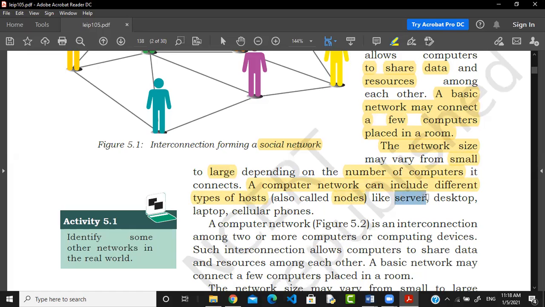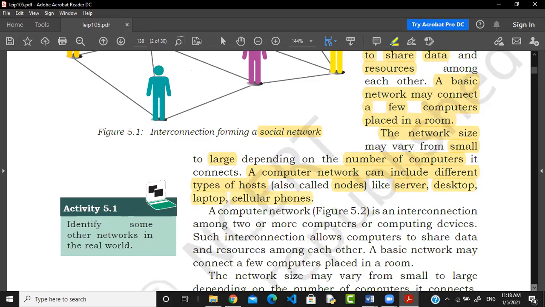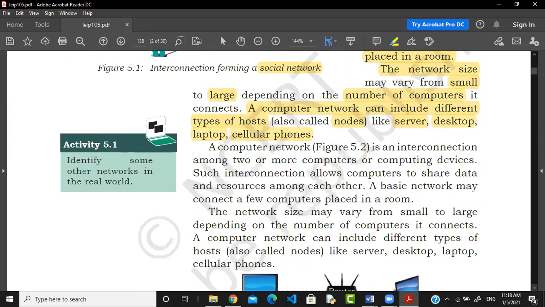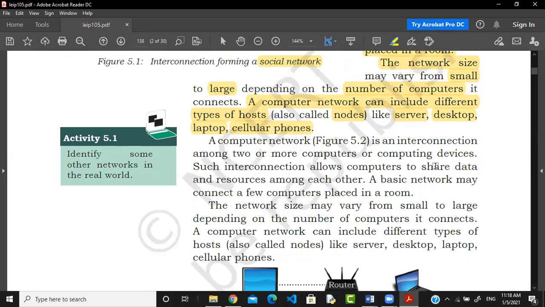Whenever you form a computer network, those devices which are connected to the network are known as nodes. Some nodes work as a server, some as a desktop, some as a laptop, some as a cellular phone. So different types of hosts are there, and these all are known as nodes. A computer network is an interconnection among two or more computers or computing devices.